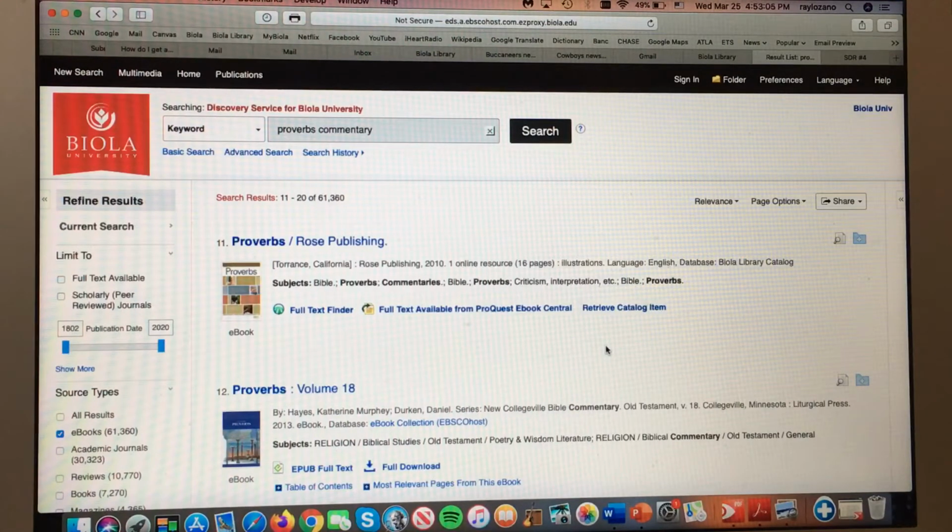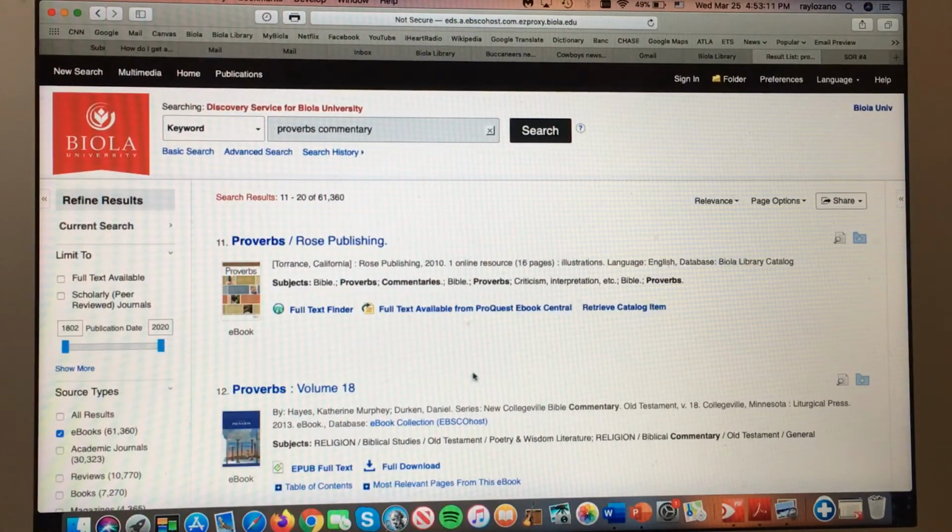You only have to use 1 or 2 on your paper. But just to show how easy it is to find this stuff, in case you were not entirely sure or clear on how to use the online search for your commentary. So hope that helps, hope that's clear. If there are any questions on it, just shoot me an email and I'll help steer us on track.